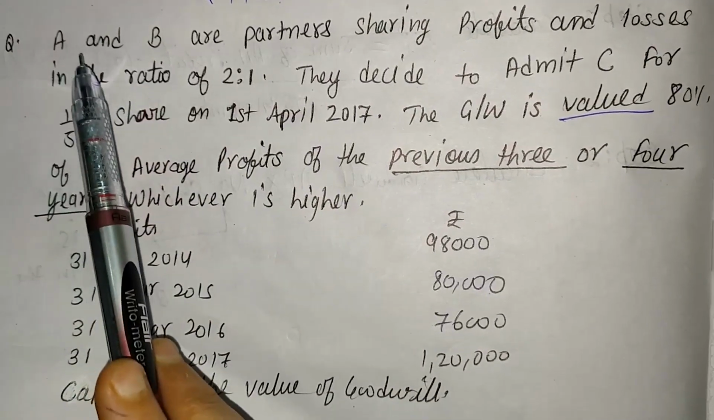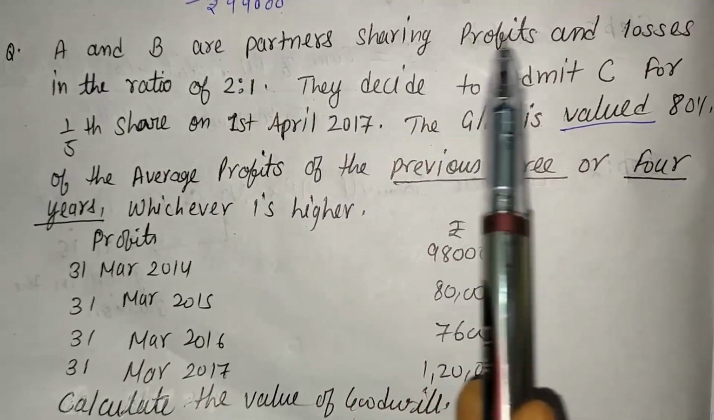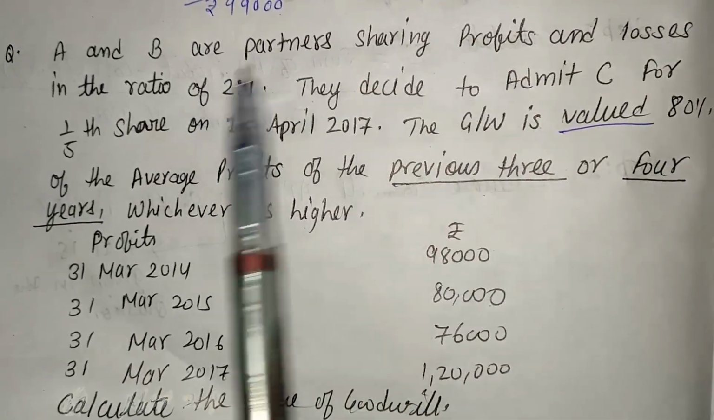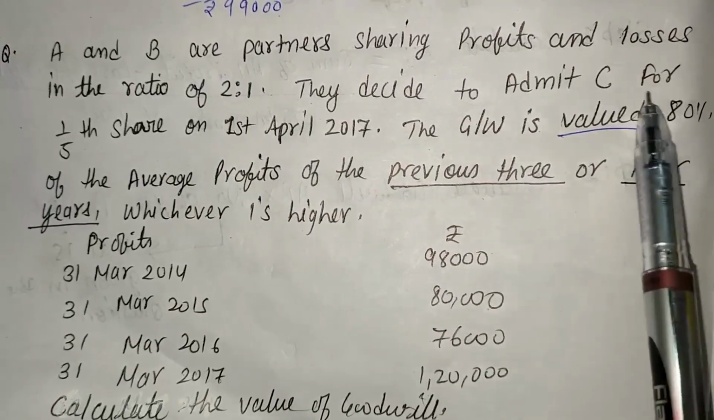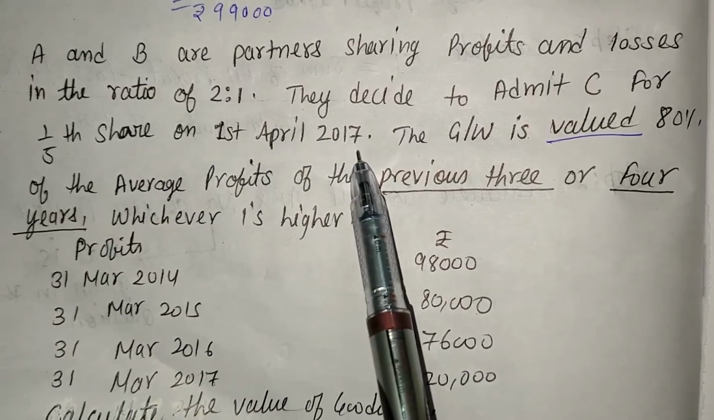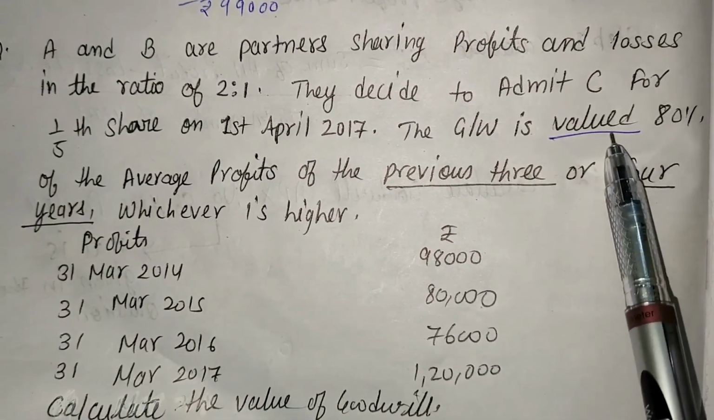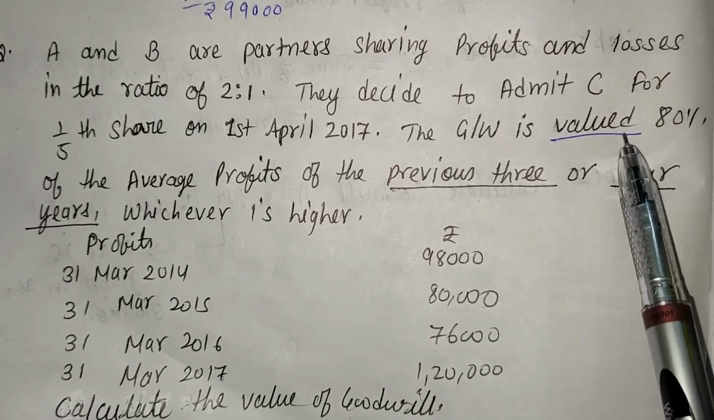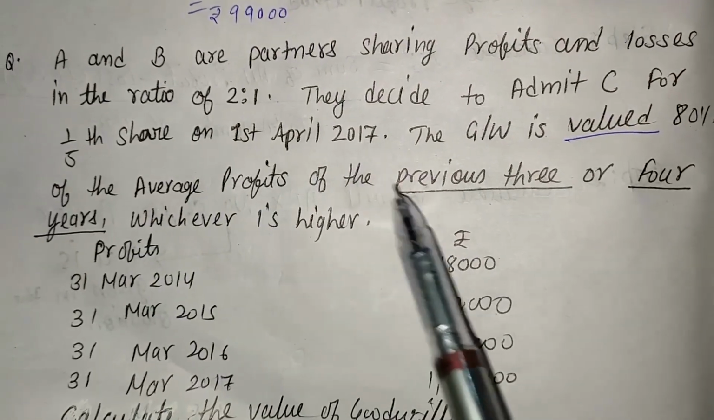Now come on the another question. Here A and B are partners sharing profits and losses in the ratio of 2:1. They decide to admit C for 1/5 share. On 1st April 2017, the goodwill is valued. Here the term valued, that means number of year purchase, that is given 80% of the average profit.